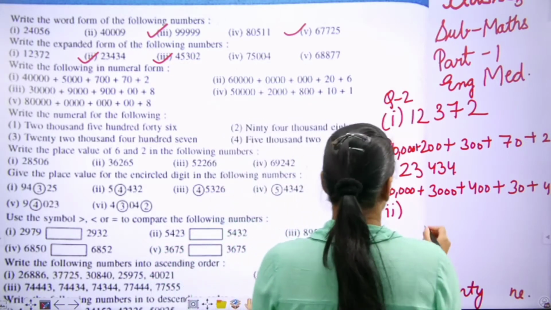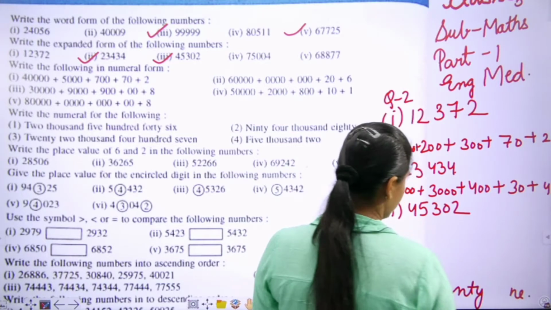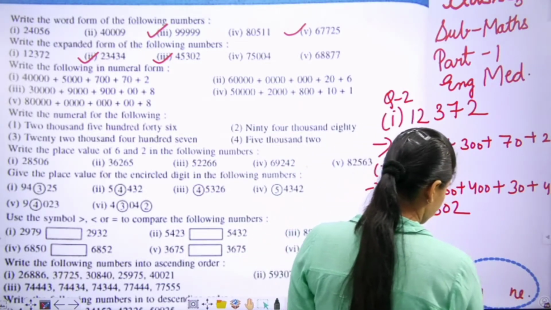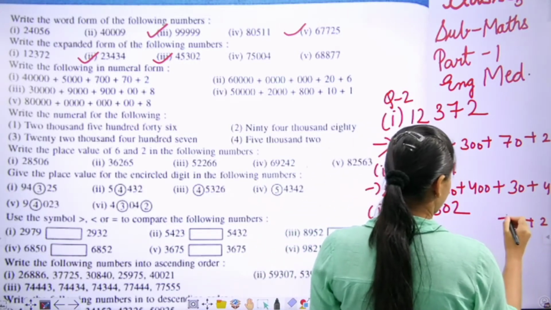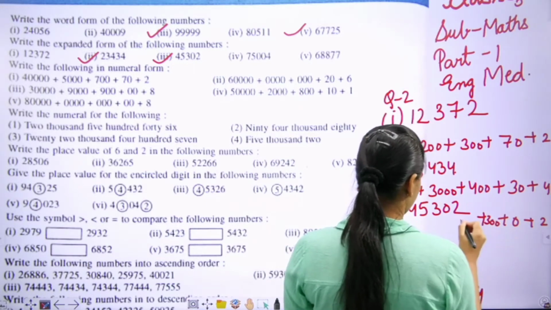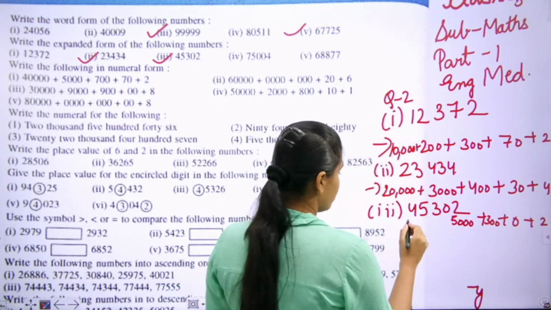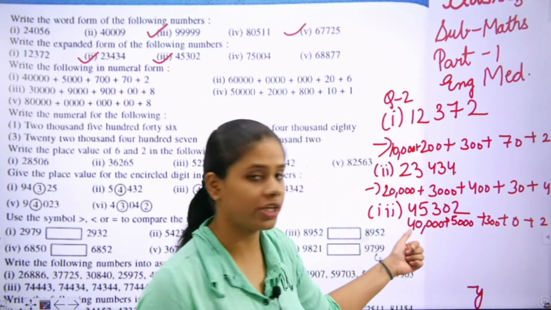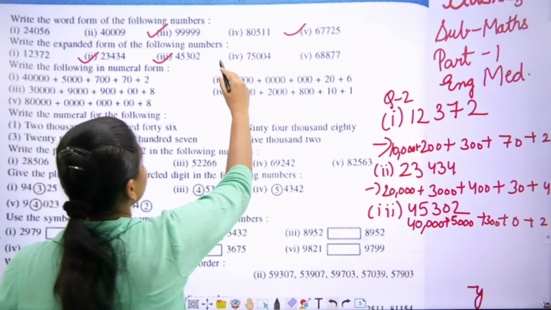That is 45,302. Let's start. Ones, then tens, hundred, thousand, then 10,000. That is 45,302. Move to the next part.